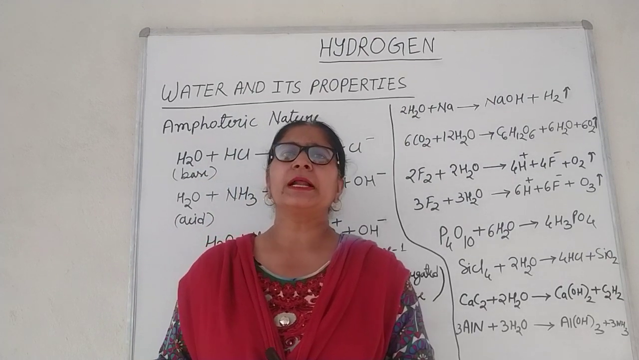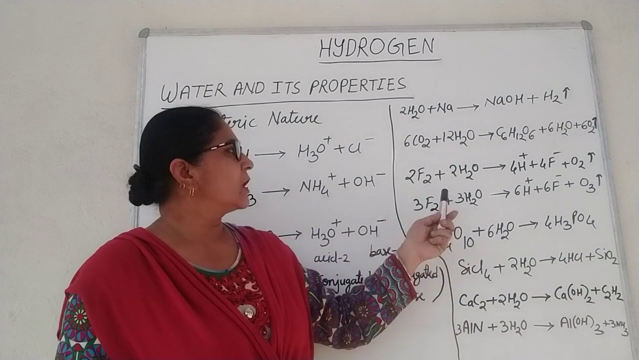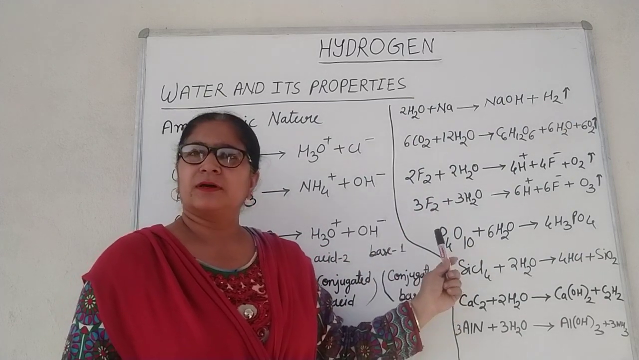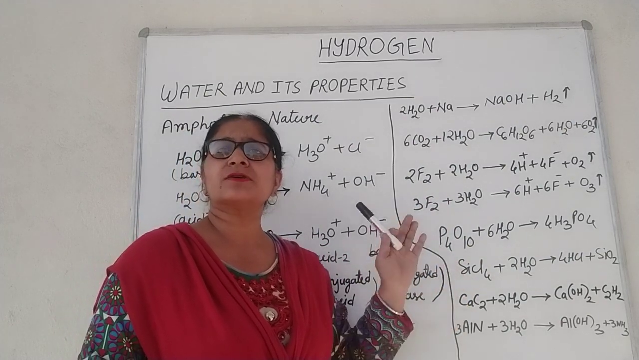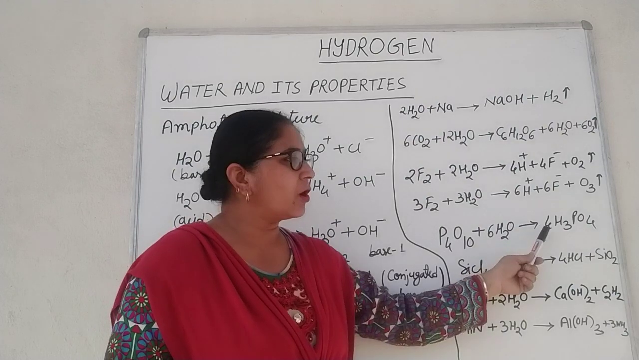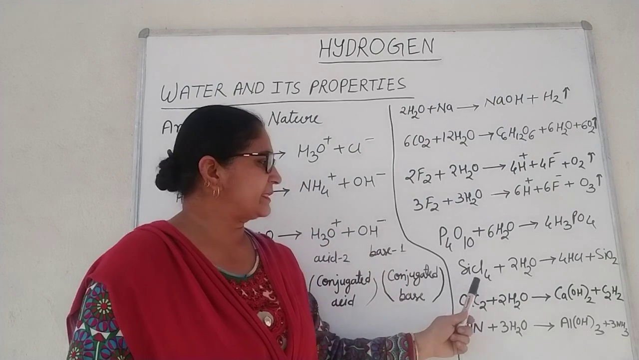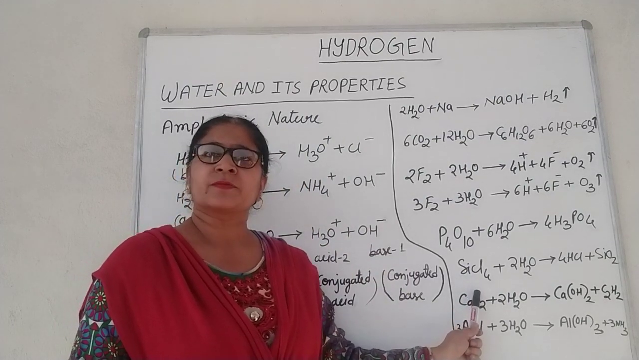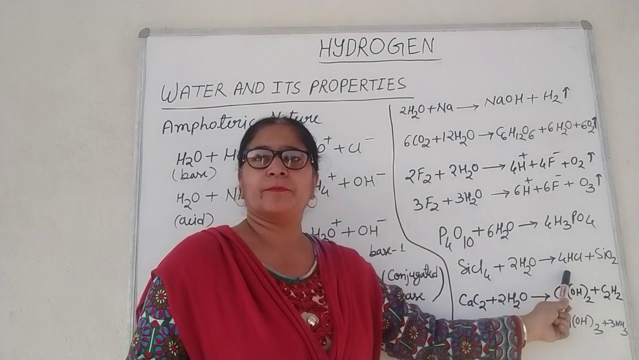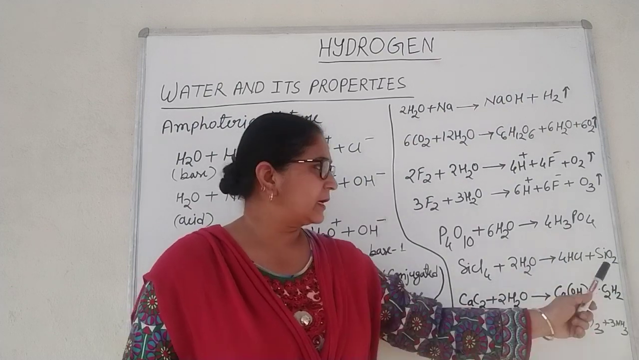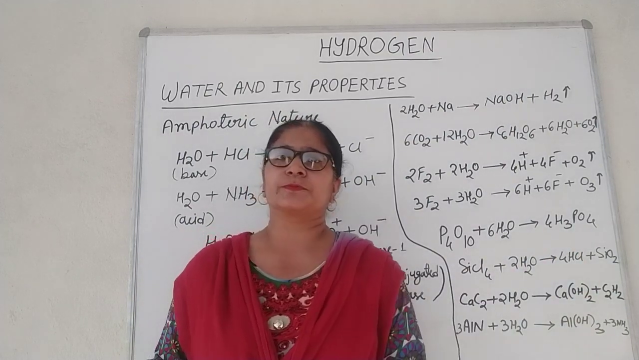For example, it hydrolyzes phosphorus pentaoxide to give orthophosphoric acid. It also hydrolyzes silicon tetrachloride to HCl and silicon dioxide, SiO2.